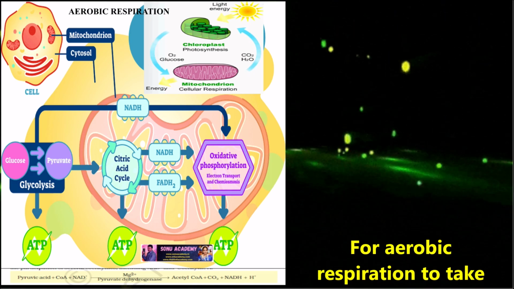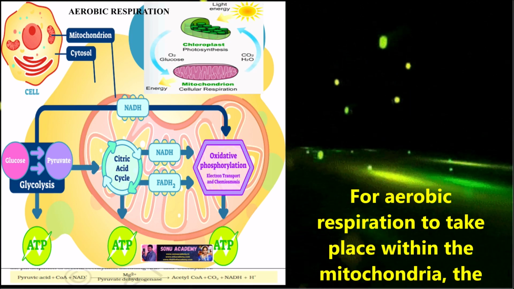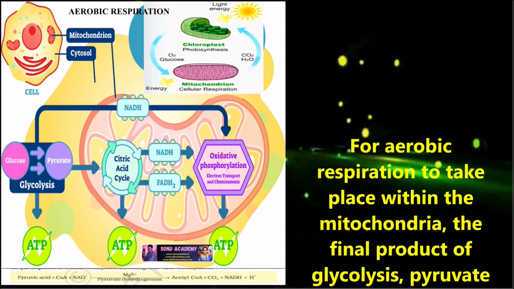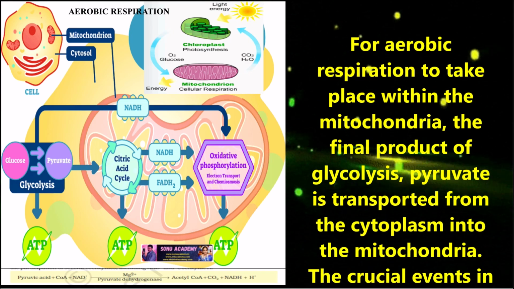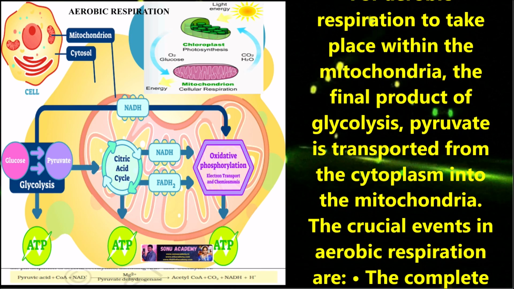Children, now let us discuss aerobic respiration. For aerobic respiration to take place within the mitochondria, the final product of glycolysis, pyruvate, is transported from the cytoplasm into the mitochondria.